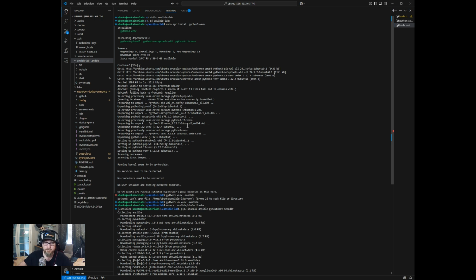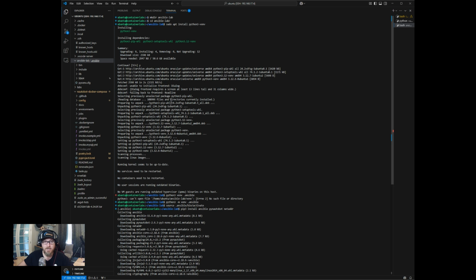So anyway, once you've activated your Python virtual environment, you want to do pip3 install for Ansible, pynautobot, and then we'll just do netaddr. And this way we'll have the main things that we need. Ansible, of course, we'll need so that we can run Ansible playbooks.